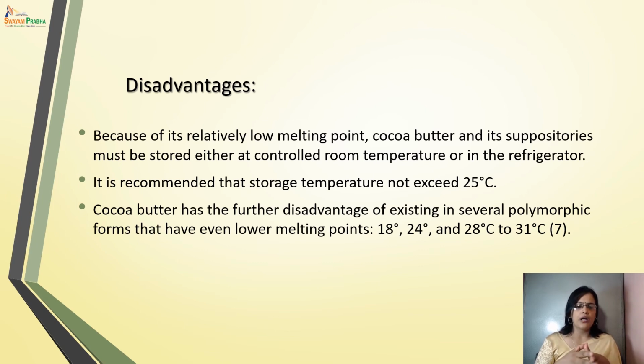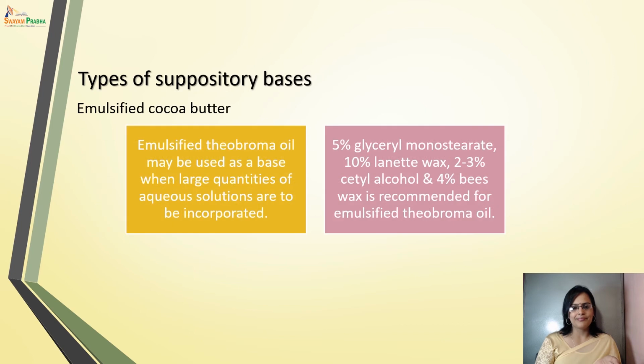And one more disadvantage of cocoa butter is it exists in several polymorphic forms, that have lower melting points like 18 degrees, 24 degrees centigrade and 28 degrees centigrade to 31 degrees centigrade. So it exists in different polymorphic forms having different melting points. Okay, so it is a little difficult to formulate the suppository by using this base.